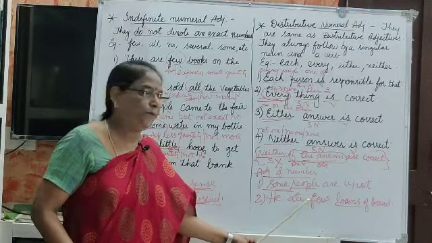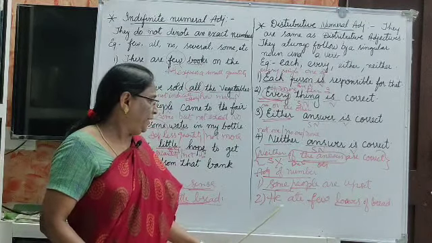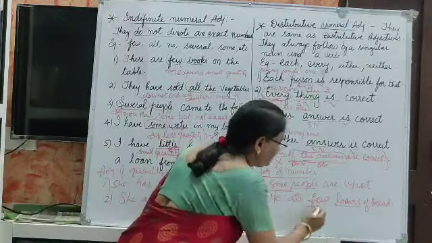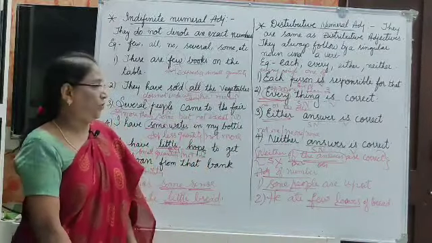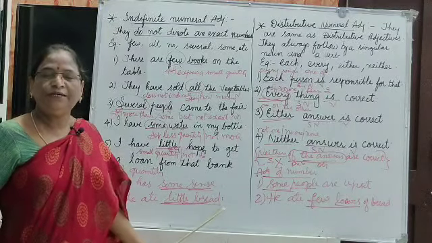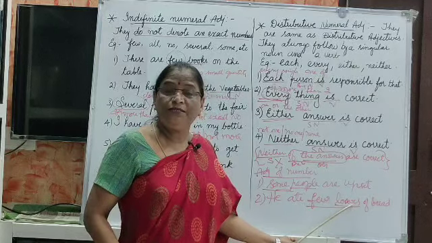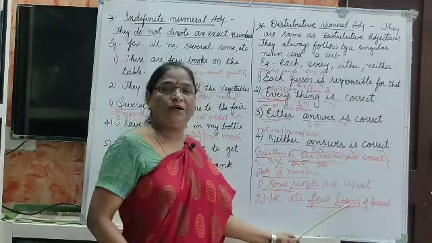Next one is he ate few loaves of bread. Little bread is uncountable, but we can count the loaves, pieces of bread. So here few loaves is countable.